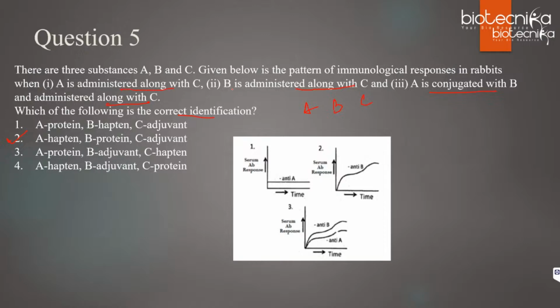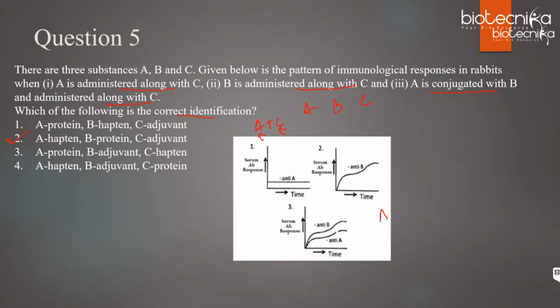See, when A is administered along with C, the first condition, yes Vijay Lakshmi and another student, correct. Against A there is no immune response, and even against C there is no immune response. Means A is not a protein, and C is also not a protein, we can say, because against them we are not seeing any immune response. So what is A and what is C? Let us see the third one.